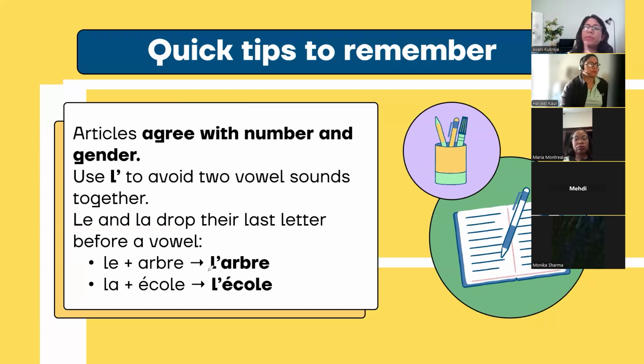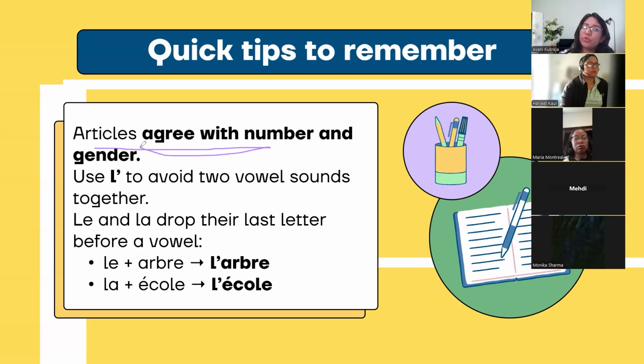Masculine, feminine will determine whether we're using le and la. Singular, plural will determine whether we will use le, la, L apostrophe or les. So this is what we say that they agree. Articles agree with the number and gender of nouns. It totally depends upon the noun, whether you use le, la, les or L apostrophe. This is what we have learned so far.